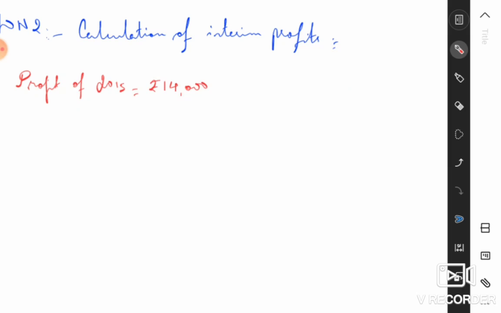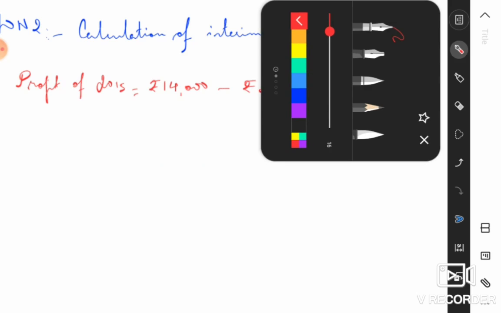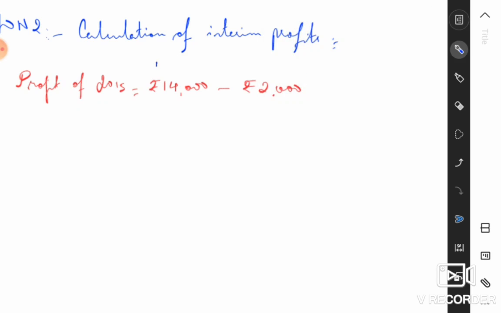However, it's given here, for 2015, a bad debt of rupees 2,000 has to be adjusted. So minus rupees 2,000. Got it? So basically this rupees 14,000 is your profit, and this rupees 2,000 is the bad debt. Okay, I hope it's not confusing. So 14,000 minus 2,000, the total profit for the year 2015 is equal to rupees 12,000.